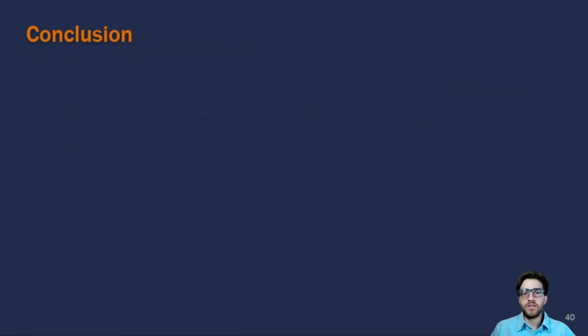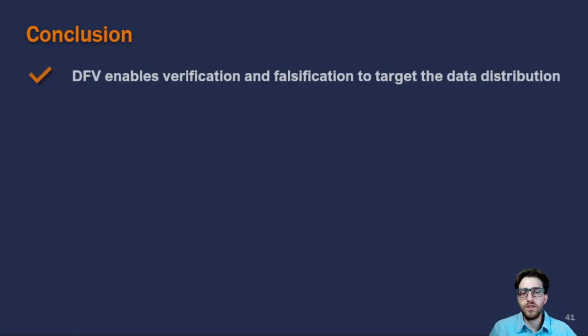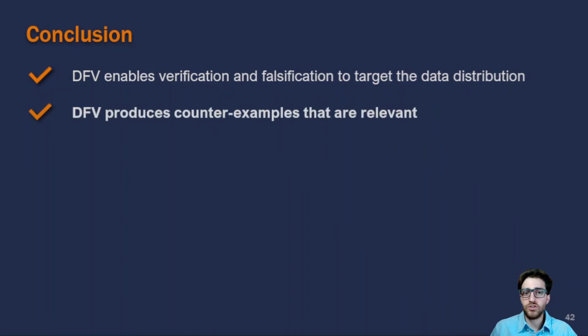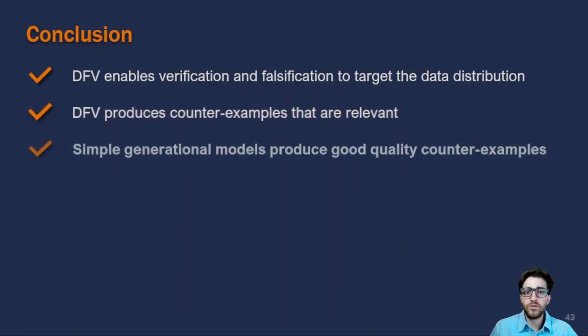So this is going to be the last section of my presentation, where I will talk about our conclusions. The first one is that by using DFB, we were able to make the verification and falsification process aware of the data distribution. Secondly, as I showed in the last slides, our approach produced meaningful counterexamples rather than pure noise. In third place, we tried DFB using BAEs with different settings, varying the amount of layers and neurons. By doing this, we realized that even simple generative models with few layers and neurons produce more realistic counterexamples.